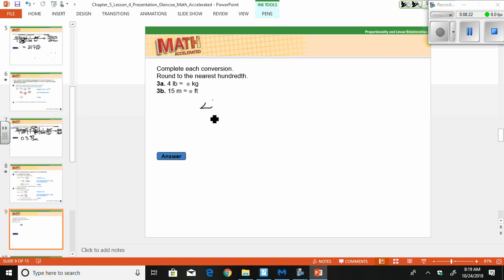So 4 pounds. I want to change that to kilograms. And you can always go to the very back of your book, and you will find conversions there on that last page. So we want to go pounds to kilograms.